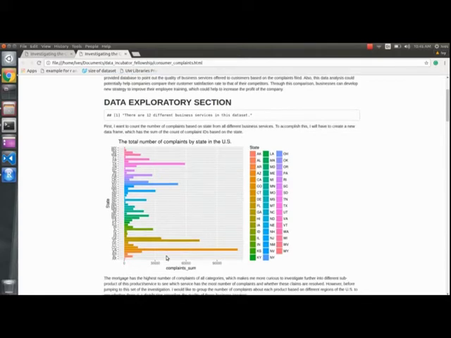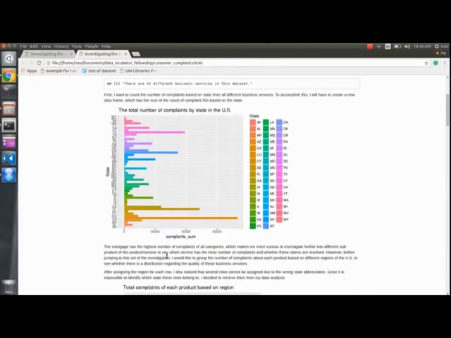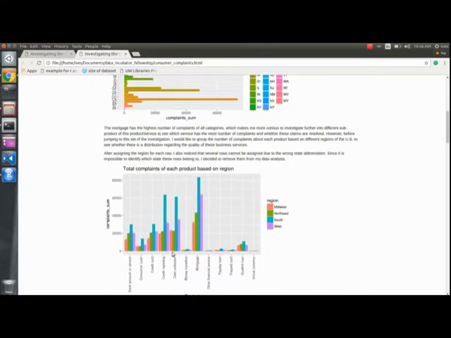And because of that, because using the states as my categorical separation was not really an ideal choice, I chose to plot the number of complaints based on product, but separated by regions. I separated my data into 4 different regions, which is Midwest, Northeast, South, and West.